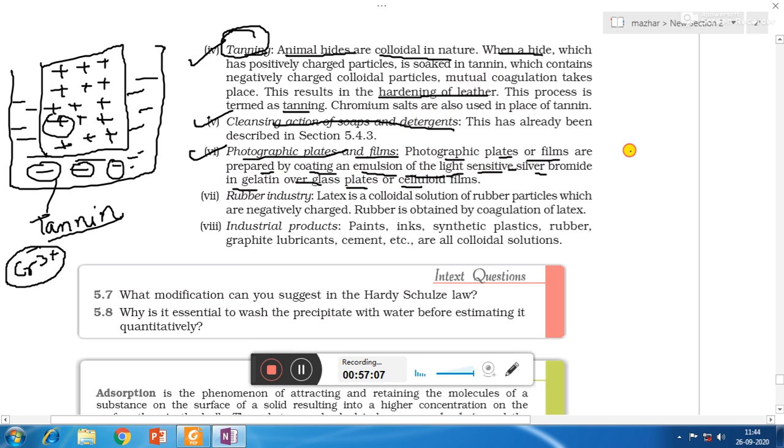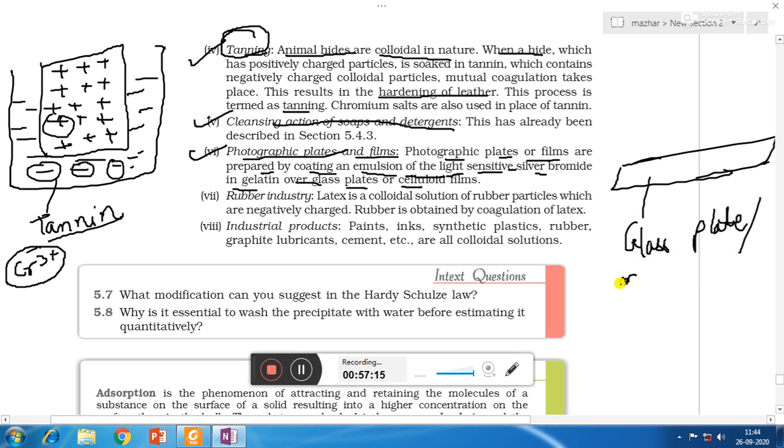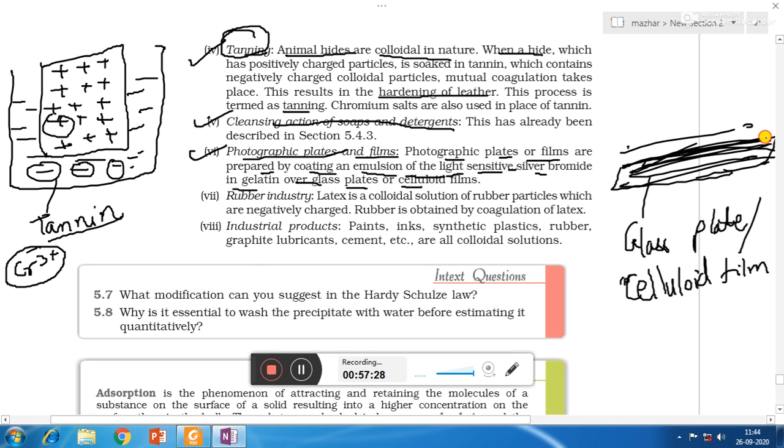So first of all we will take a glass plate or celluloid film, okay, made up of cellulose, and on that surface we will coat a layer of silver bromide in gelatin.